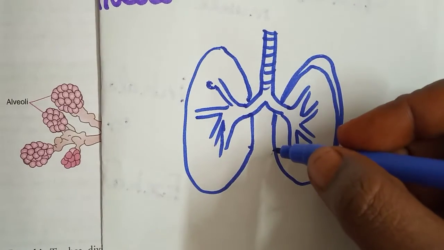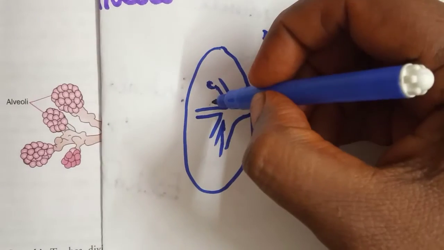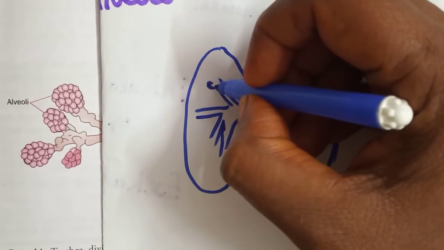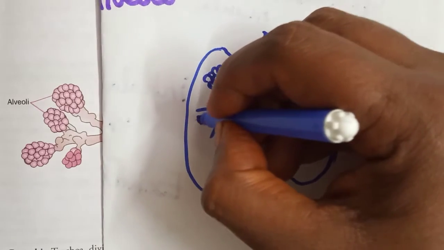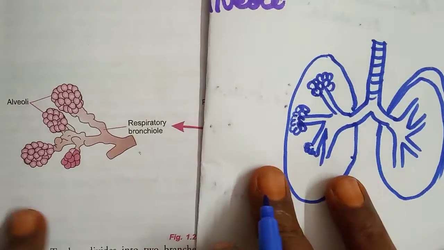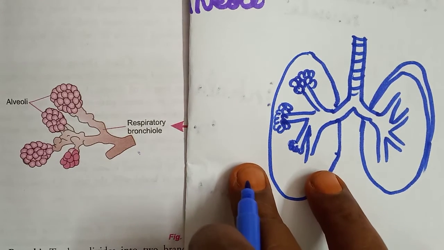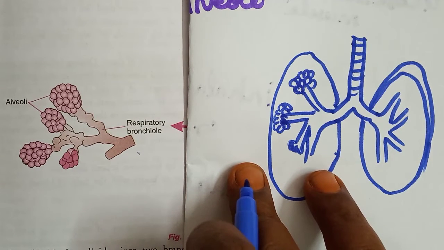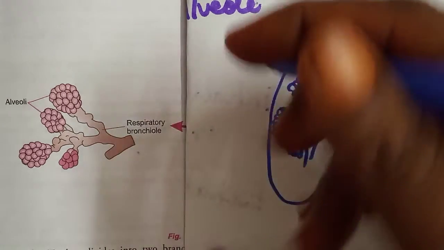Okay, the last one is alveoli. So what is meant by alveoli? These are the alveoli. These are air sacs at the end of the bronchioles. Understood? Okay, this is an alveolus. Understood, children? Good. So the alveolus is composed of a very thin membrane and is the place where blood capillaries open. Here blood capillaries will be present.